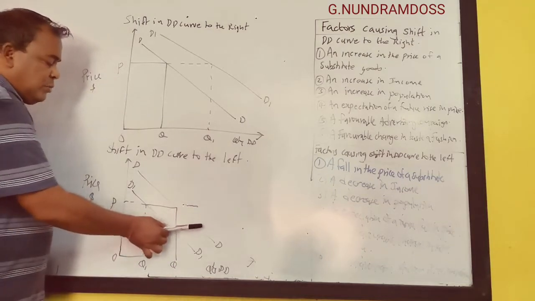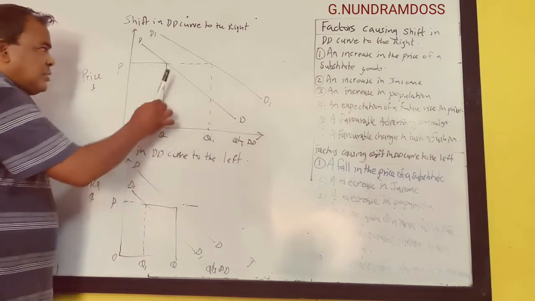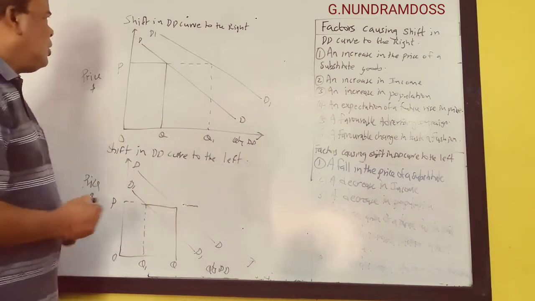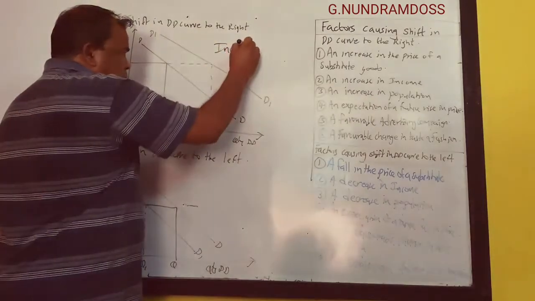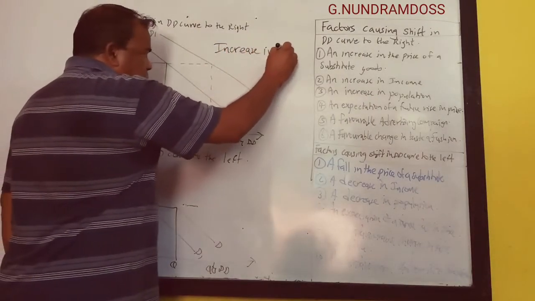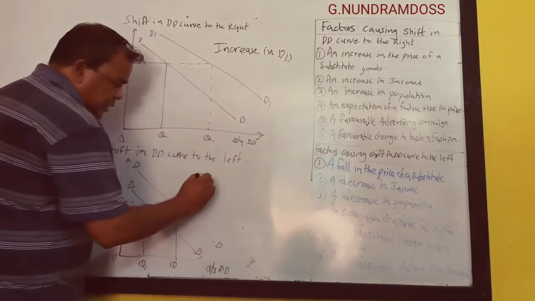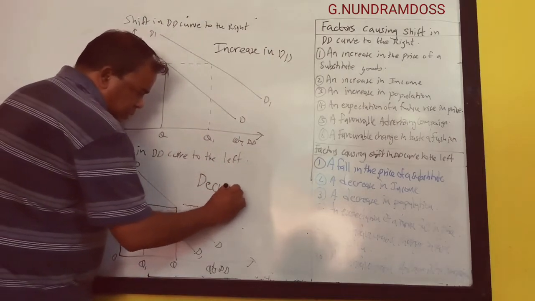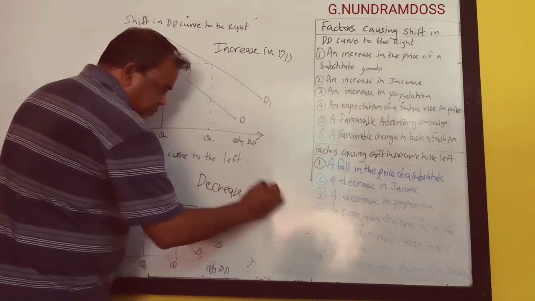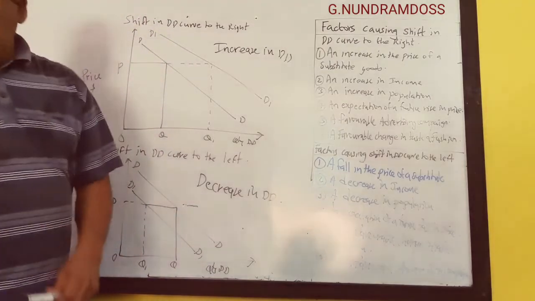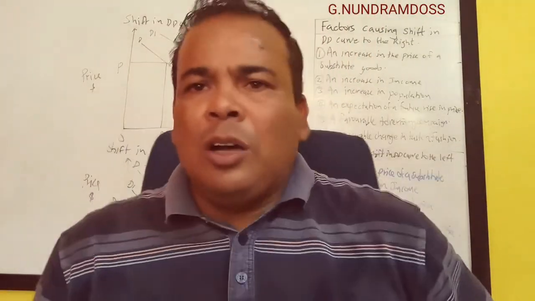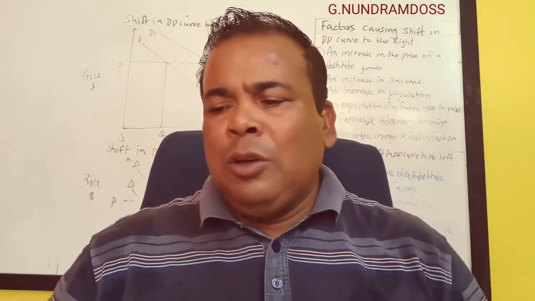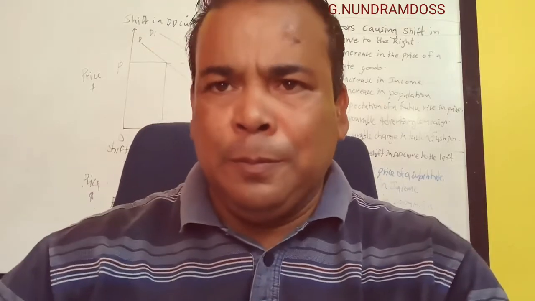Normally when we say shift in demand curve to the right, we say increase in demand, and this one, decrease in demand. So we are assuming that the price of the product remains the same, but demand is increasing due to other factors affecting demand, what we call condition of demand.